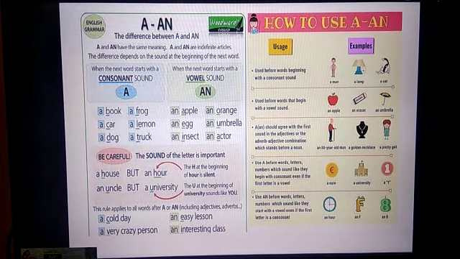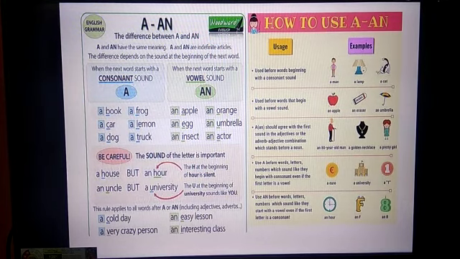Here you can see a house, h, but an hour. So you don't pronounce the H there. Only O-U-R is pronounced, so H is silent there. And an uncle, but a university, U. I have told you many times in the class, when you say U, the sound comes like Y-O-U or Y-U. So there you have to use the word a. This rule applies to all words after a or an, including adjectives, adverbs, and so on.